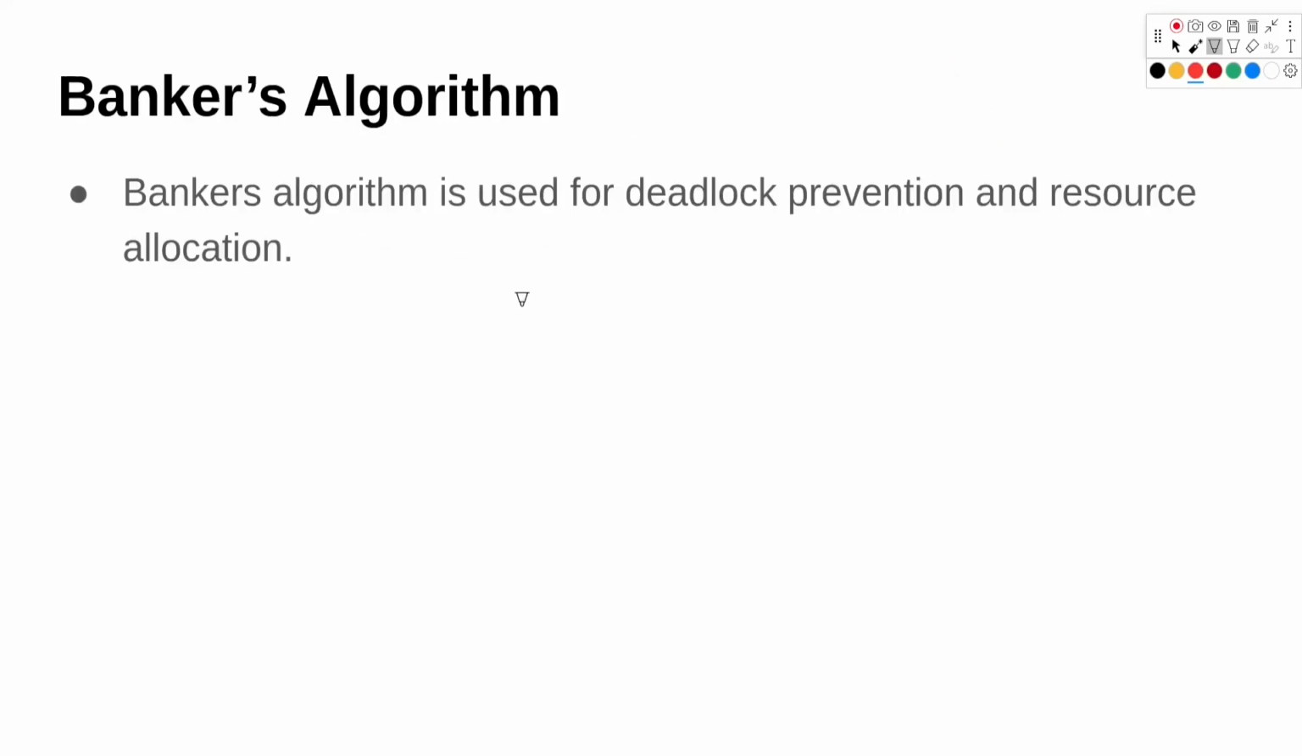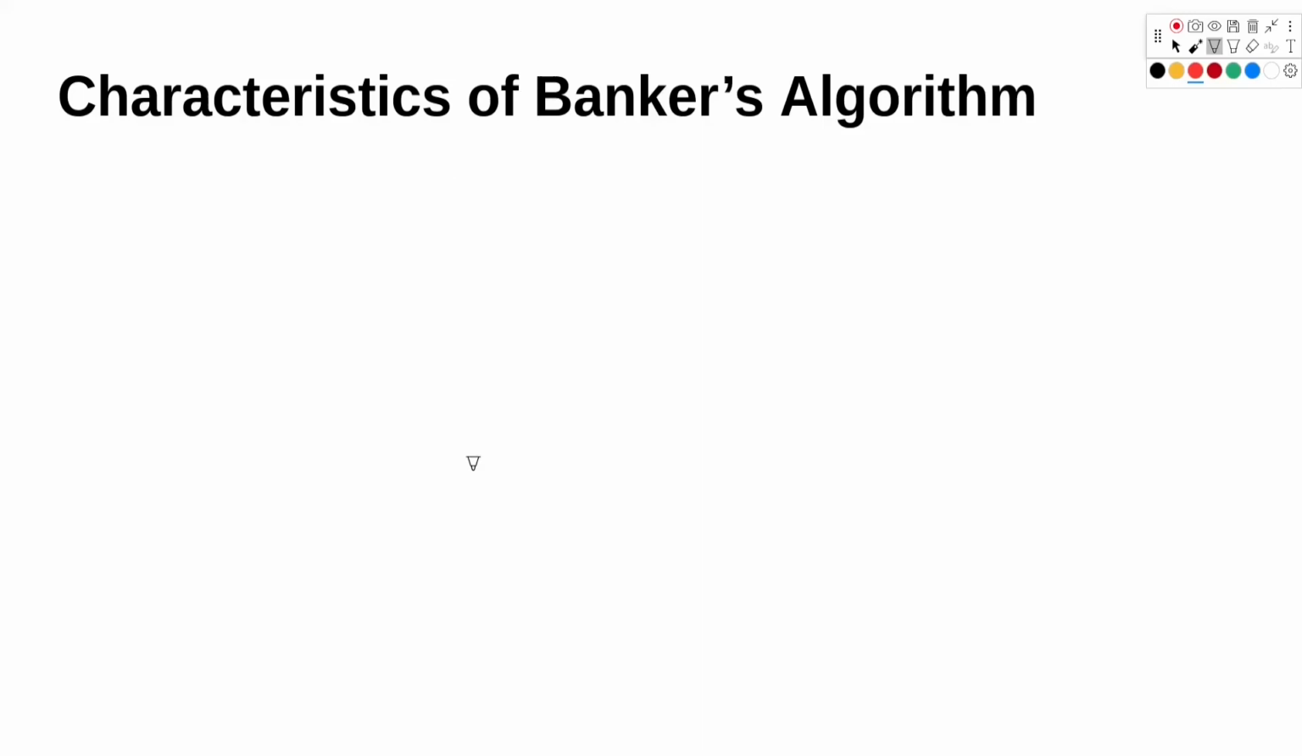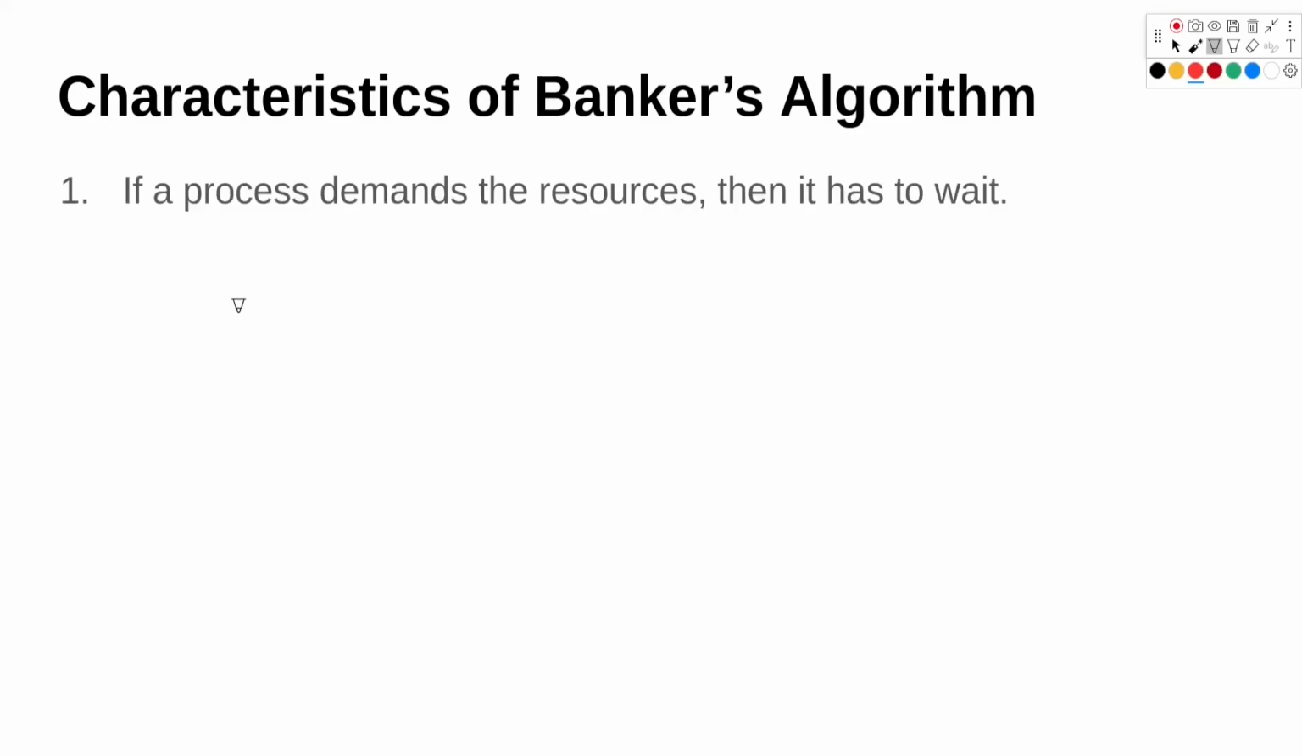Banker's algorithm. This algorithm is used for deadlock prevention and resource allocation as well. The reason why it is called Banker's algorithm is that it is used in the banking system to identify whether a loan should be provided to the user or not. Characteristics of Banker's algorithm. First, if a process demands a resource, then it has to wait. The reason it has to wait is, since we are running the algorithm, we have to check if providing that resource will lead to a deadlock or not.